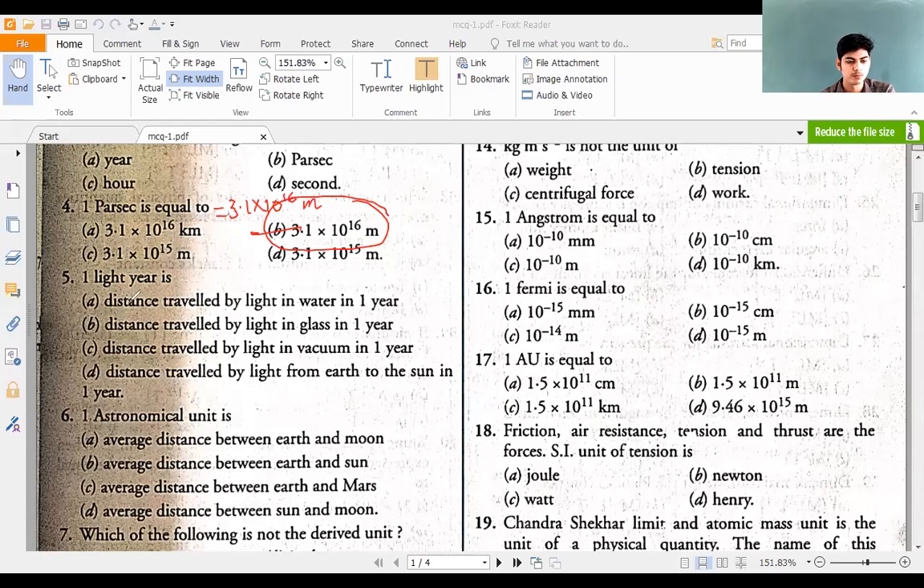1 light year is the distance traveled by light in water in 1 year, distance traveled by light in glass in 1 year, distance traveled by light in vacuum in 1 year, or distance traveled by light from earth to sun in 1 year. Which is the right answer? 1 light year is defined as the average distance traveled by light in vacuum in 1 year.